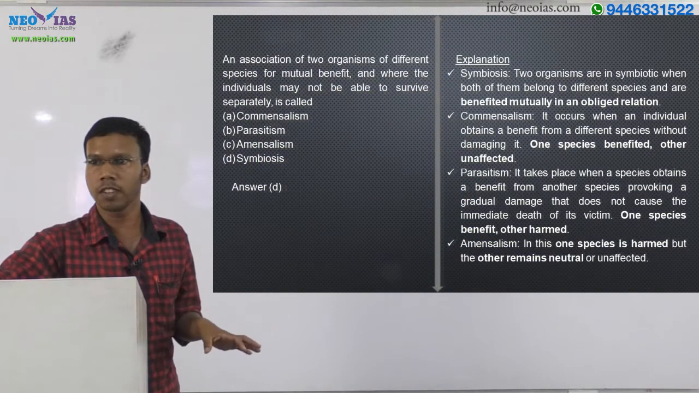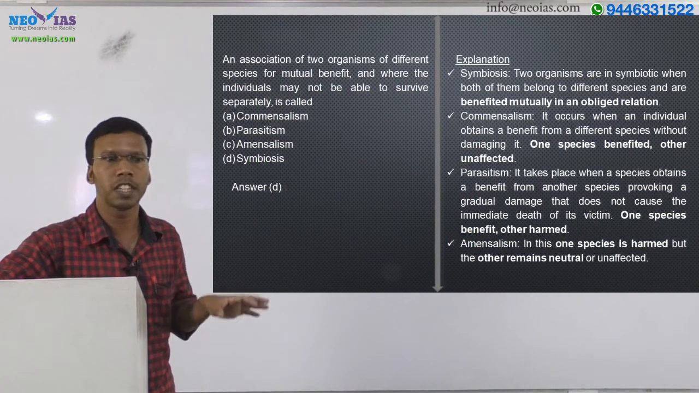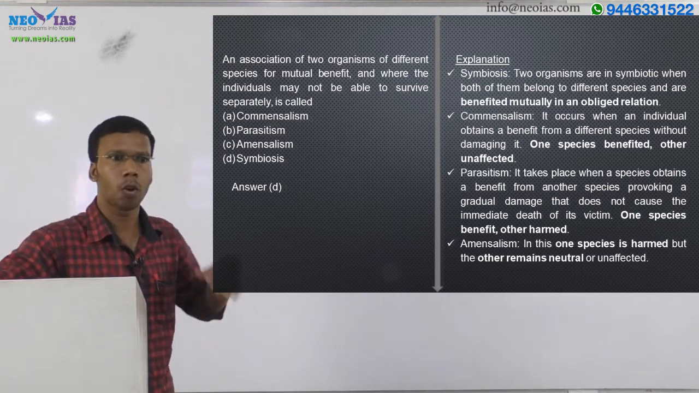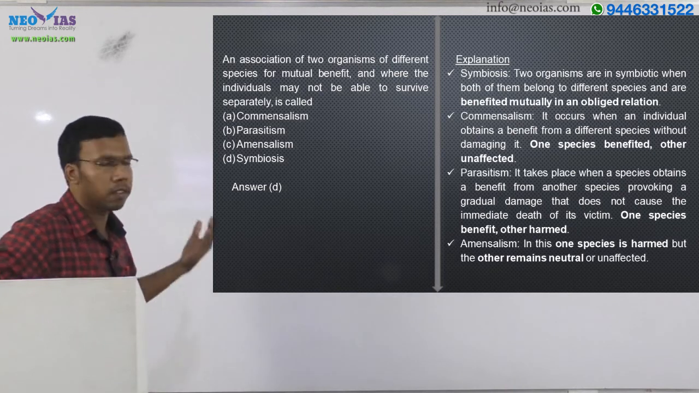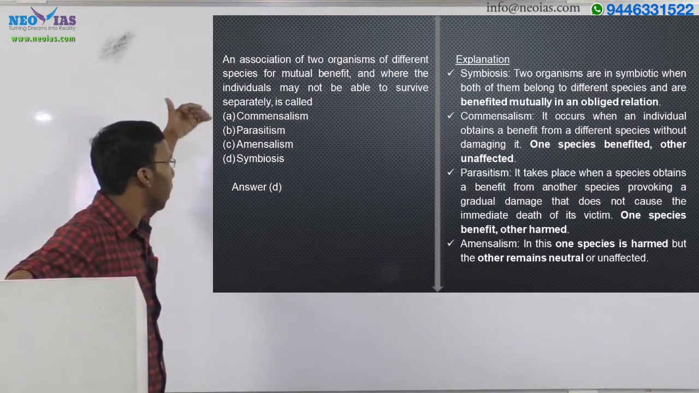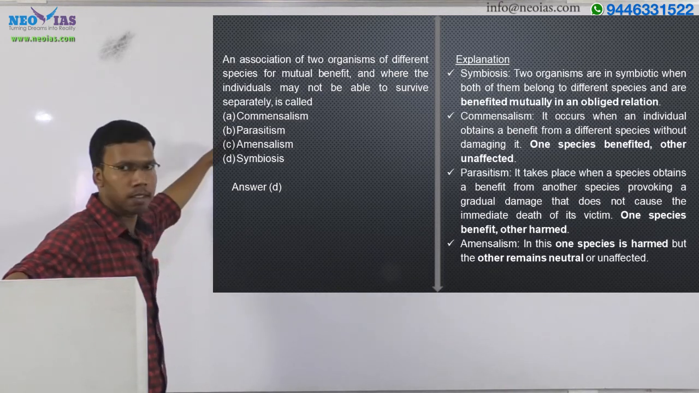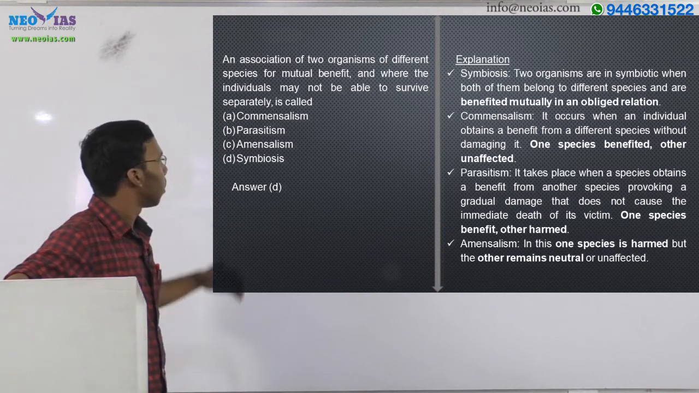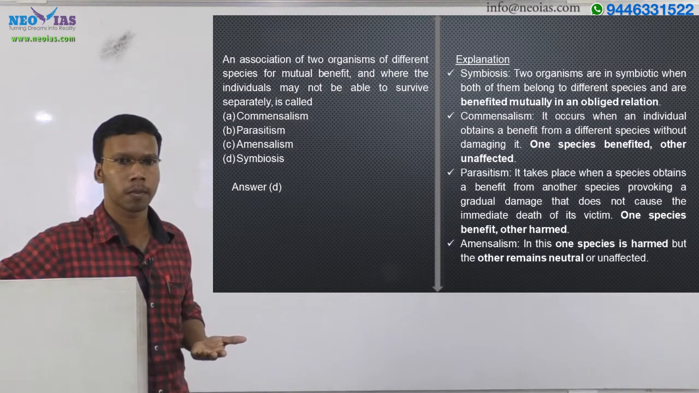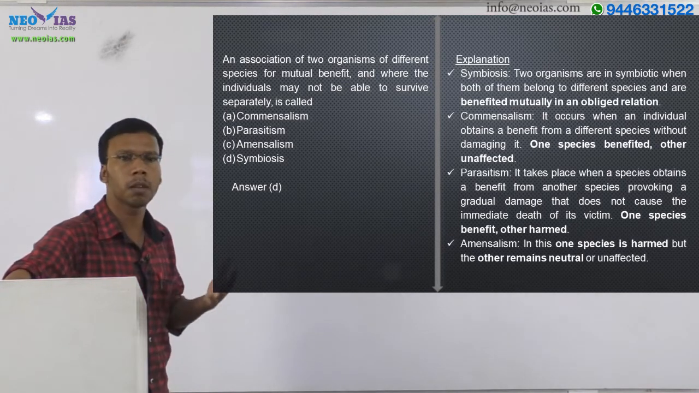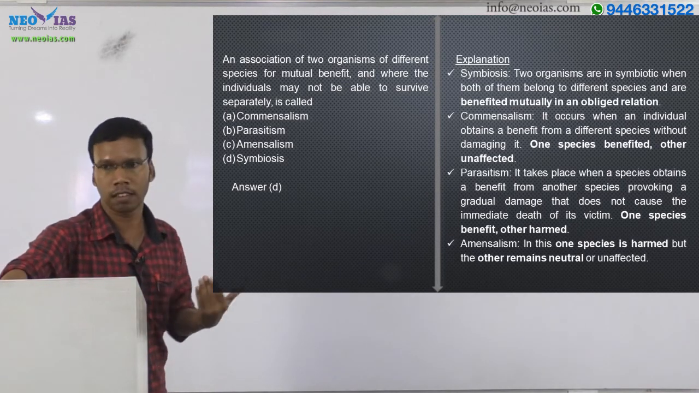Then the next question is regarding some species interactions. Okay, there are lots of interactions among the species, right? So the species interactions include commensalism, parasitism, amensalism, symbiosis, predation, mutualism, and competition. So these are some species interactions, right?